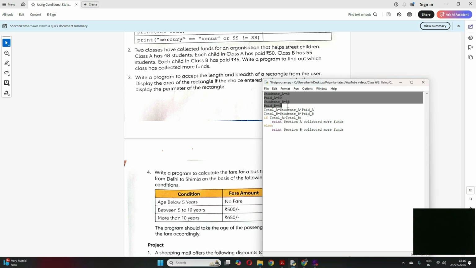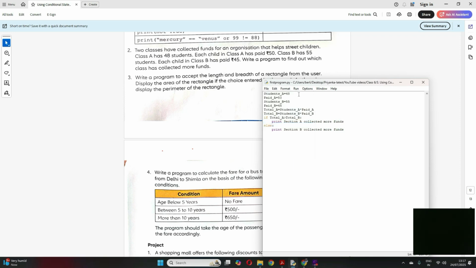So see, all these values are given to us: the number of students in section A and money paid per student in section A. Again in section B we have the same data. Total funds collected in section A will be the number of students into what they paid per student, right? In section B also, number of students into per student payment. Now I'll check if total A is greater than total B, meaning section A collected more funds. The program is to find out which class has collected more funds, so if A is greater than B, this will be more, right?